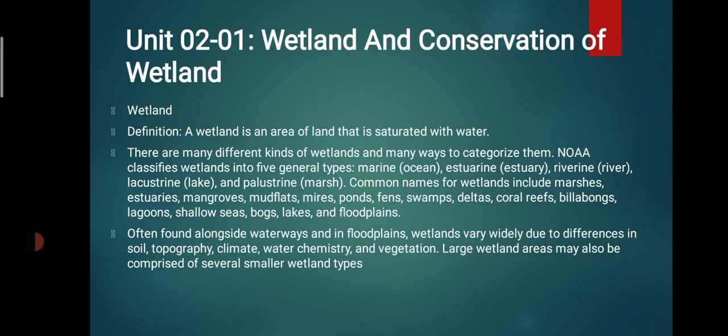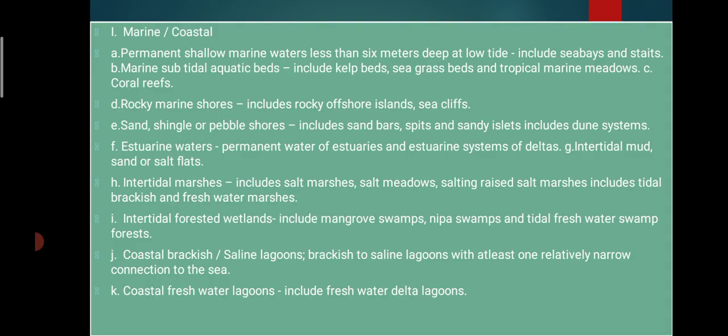Large wetland areas may also comprise several smaller wetland types. Let's see different types of wetland. I have explained marine, that means they have salt water. It is also known as the coastal wetland. Let's see characteristics of that land.